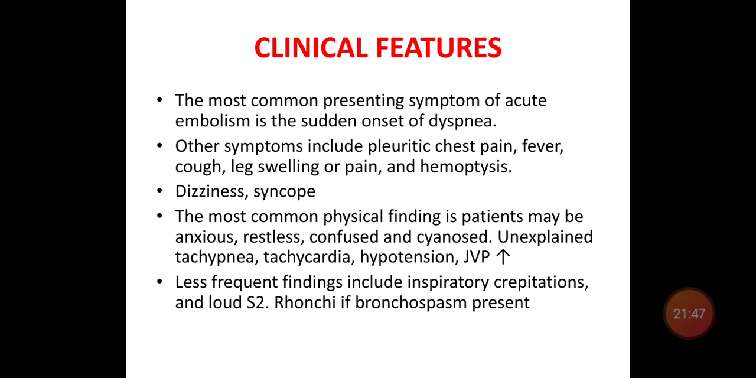If you take the physical findings, a patient with massive pulmonary embolism will be anxious, restless, confused, with cyanosis. There is unexplained tachycardia and tachypnea. There is shock, that is hypotension, and JVP is increased. Less frequent findings on systemic examination: there is inspiratory crepitation, loud P2, that is loud S2 because of pulmonary hypertension. Rhonchi are present if the patient has a bronchospasm.